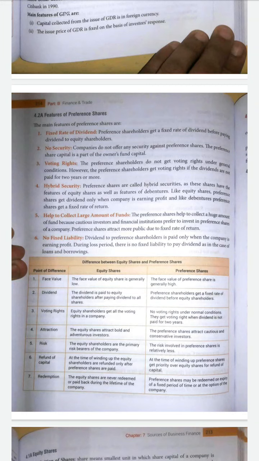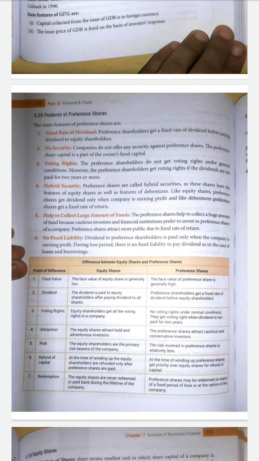Okay, so preference shares will get the dividend only when the company is earning profit, and like debentures, preference shares will get a fixed rate of return. Help to collect a large amount of funds. So the preference shares help to collect a huge amount of funds because the investors and financial institutions prefer to invest in the preference shares of the company. Okay, so the preference shares will attract more of the public because, due to the fixed rate of return, there will always be a rate of return when the shares are received under the preference.